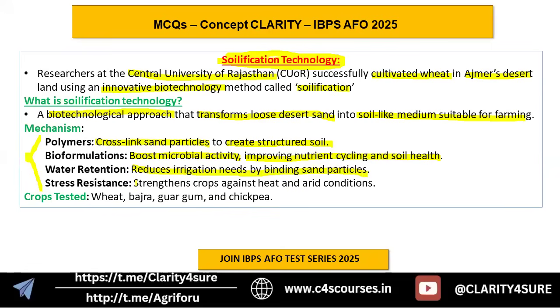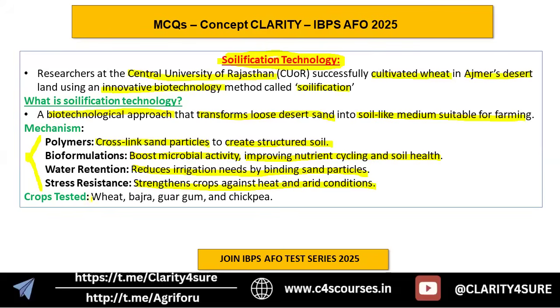Stress resistance: this strengthens the crops against heat and arid conditions. Since there is microbial activity, nutrient cycling and water retention, automatically the crops grown will have better resistance against heat and arid conditions, even if grown in desert land. So that is your soilification technology, where sand is converted into a soil-like medium.